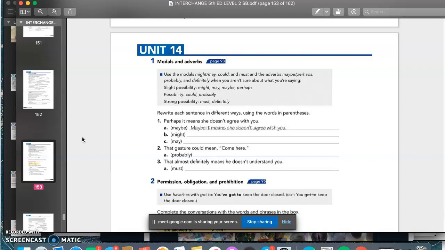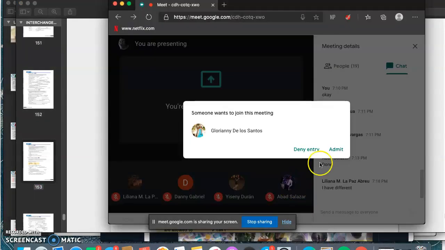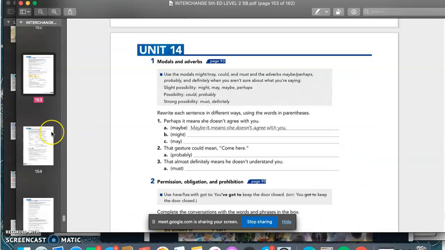Exactly. In this case, we say that must mean he doesn't understand you. Because when we say almost definitely, that's also indicating probability, but they come together. When we say that definitely means he doesn't understand you, definitely is like when we are 100% sure. But if we say almost definitely, that may be 95% sure. So if we say that must mean, again, that's 100% sure of what you are doing.